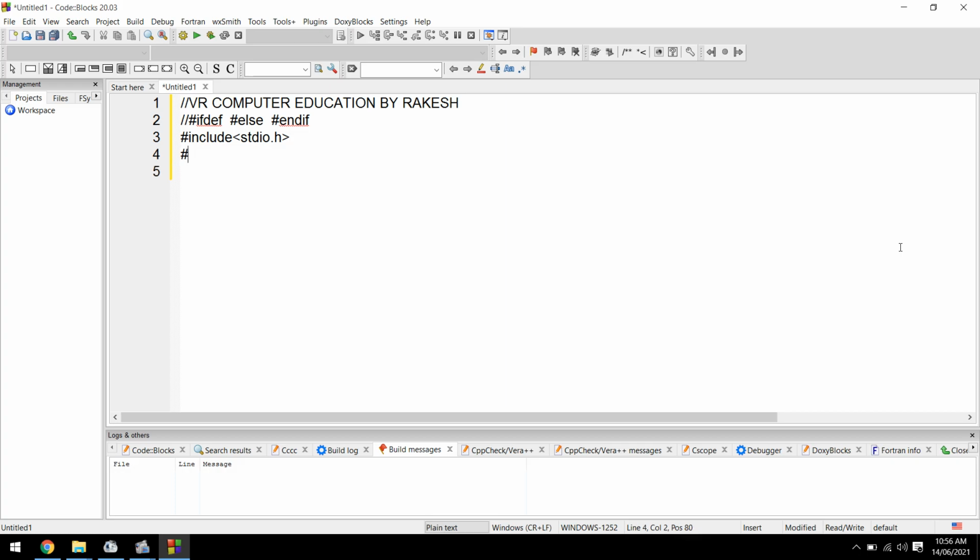Next #define, I'm defining R as the macro name and giving 500 as its value. So this is the macro definition. Ifdef means if defined. So I have defined one macro here. Next, void main.